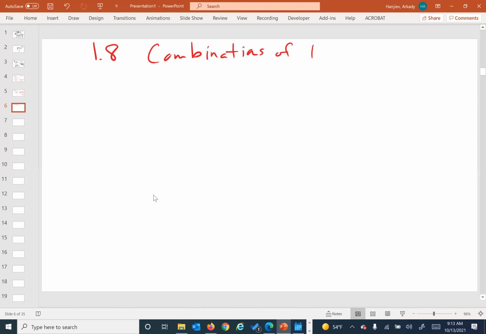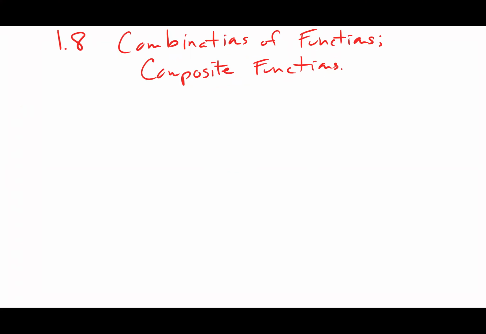Combinations of functions. And then we're also going to take a look at something called, it should be all one single line, composite, something we don't do with numbers. It's called a composite function or functions. So combination of functions and composite functions. That's what we're going to take a look at here. Okay, so what does it mean to combine functions together?